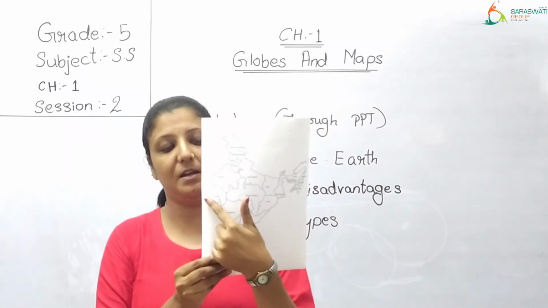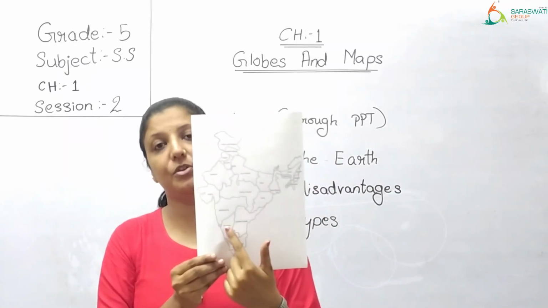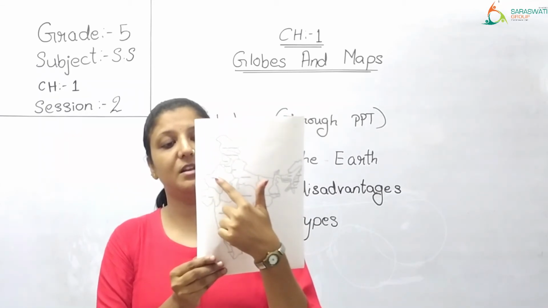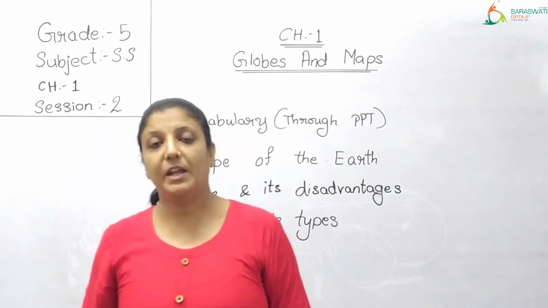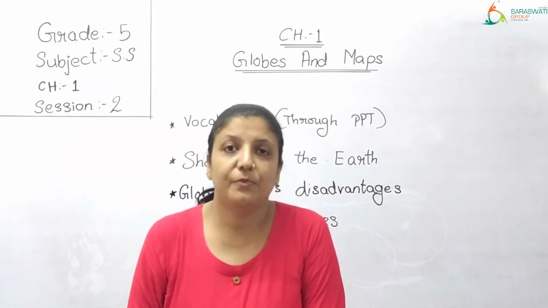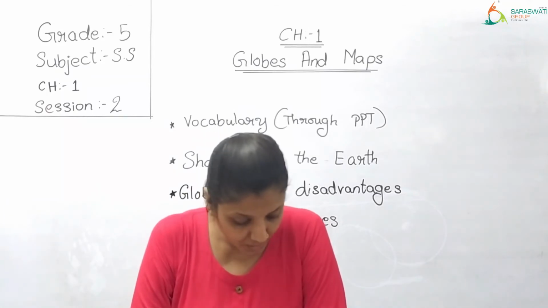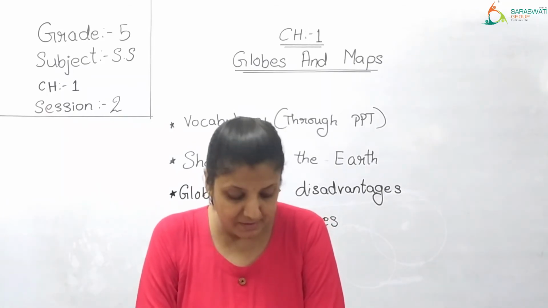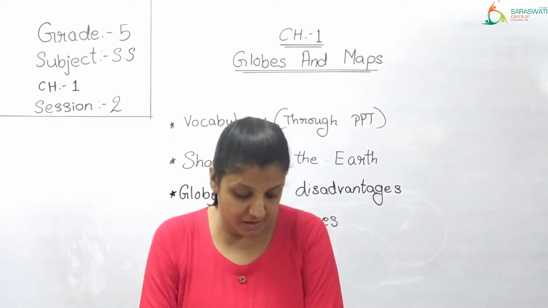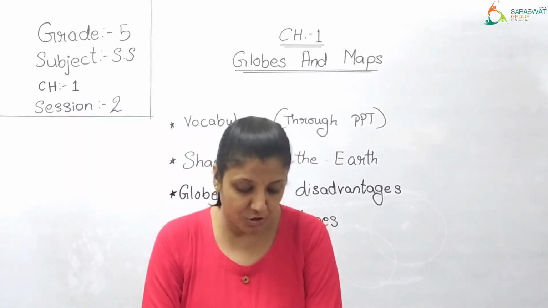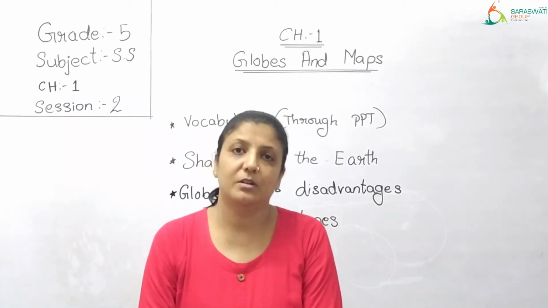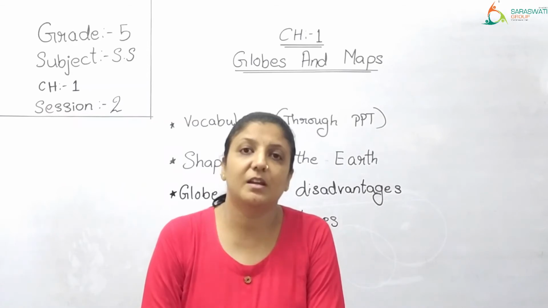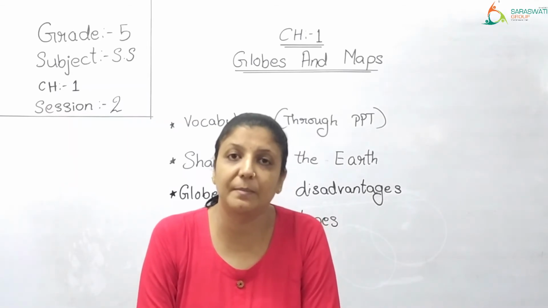So smaller parts. इससे भी डिटेल में अगर आप जाना चाहें तो सिर्फ गुजरात का अगर आपको चाहिए तो सिर्फ गुजरात का मैप भी मिलेगा. Only Karnataka if you want you can get it. Only Rajasthan if you want you can get it. So you can get the maps for any part. Such as, they are used to represent smaller areas such as cities or towns, a country, a continent or the entire world. जिस टाइप का मैप चाहिए उस टाइप का मैप आपको अवेलेबल है.